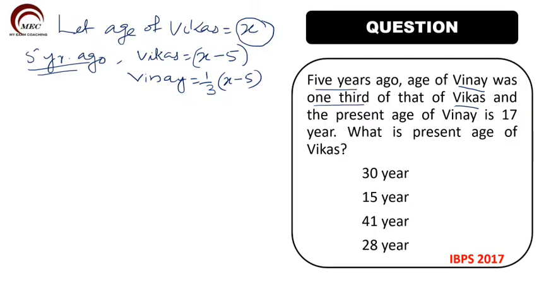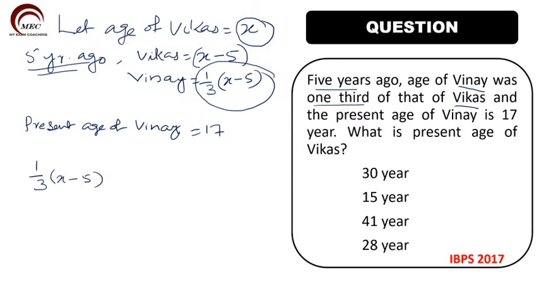Understand this concept very clearly: 5 years ago, Vinay's age was 1/3 of X minus 5, and when you add 5 more years to that, you get the present age, 17.